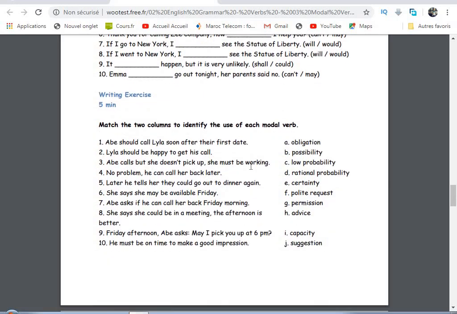Yes. So we have another exercise. You do it. We just have to match the two columns to identify the use of each modal verb. We'll read these sentences and see whether they express obligation, possibility, low probability, rational probability, certainty, polite request, permission, advice, capacity, or suggestion. You do it by yourself. Thank you.